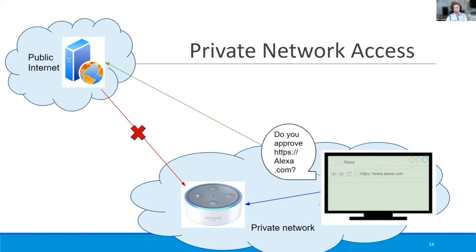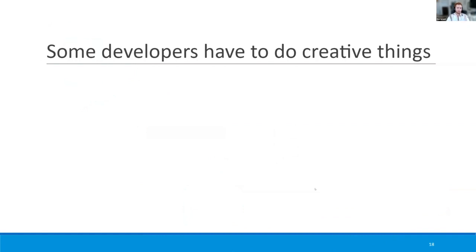And now it asks Alexa, dear internal IoT device, dear Alexa, do you approve this request coming from the external server, alexa.com? And now Alexa can say yes, and that request and further communication would be allowed. This is great, but it's not perfect. And the reason is that sometimes developers have to do very creative things to get their job done. And I'm sure a lot of you have also made some creative workarounds around the mechanisms.